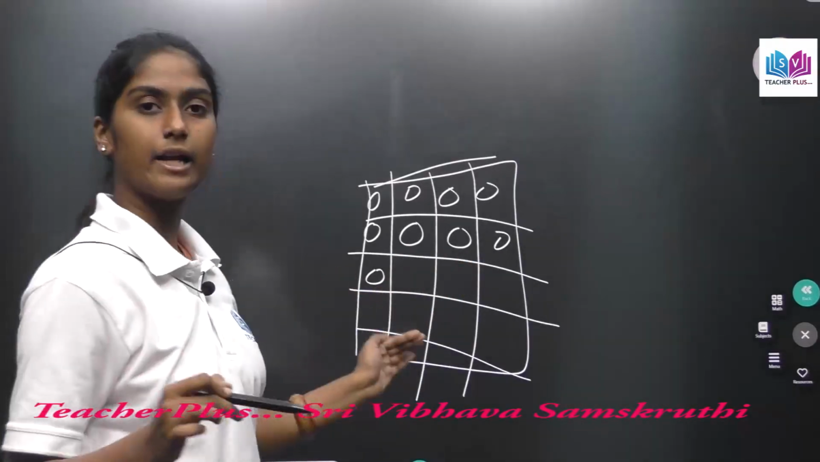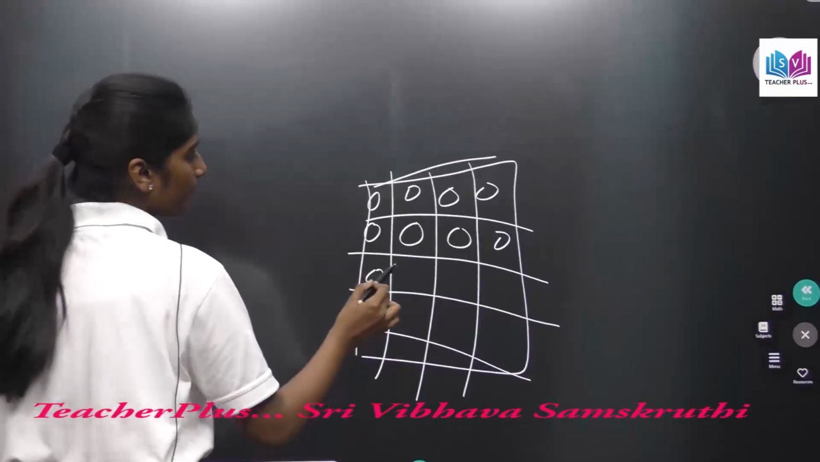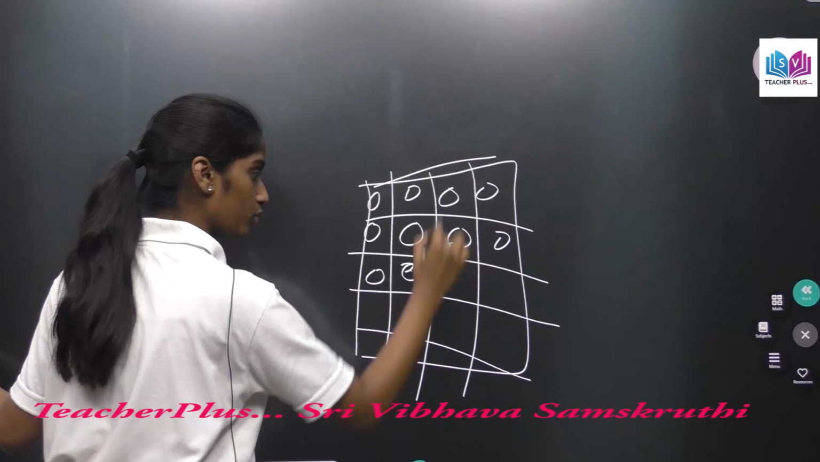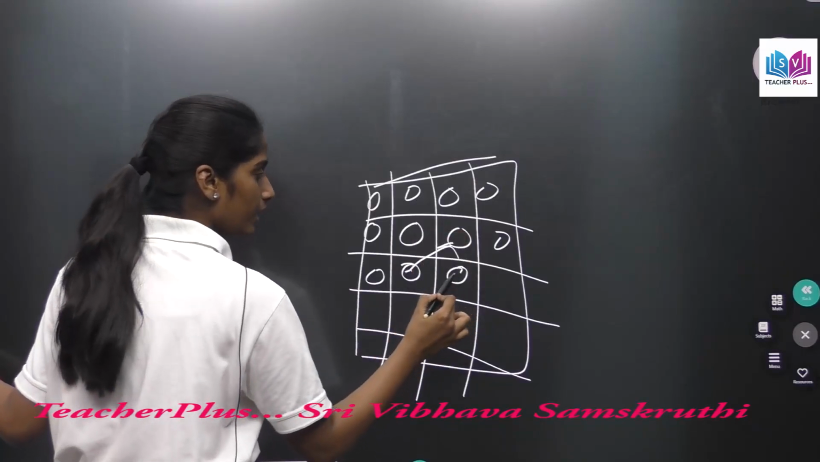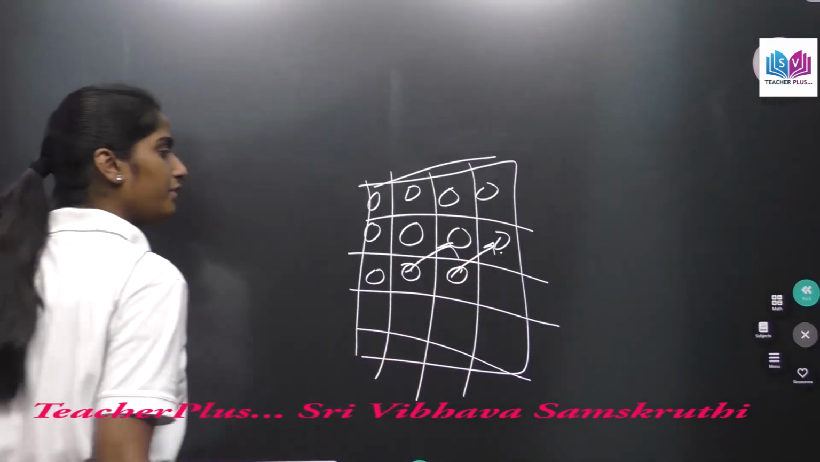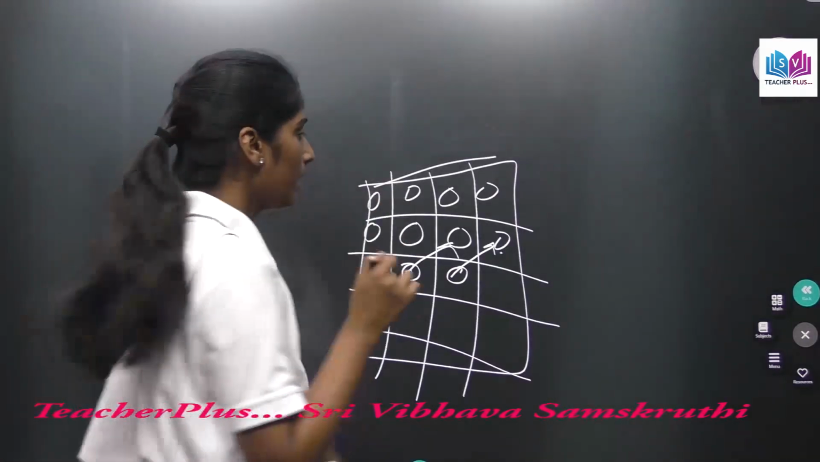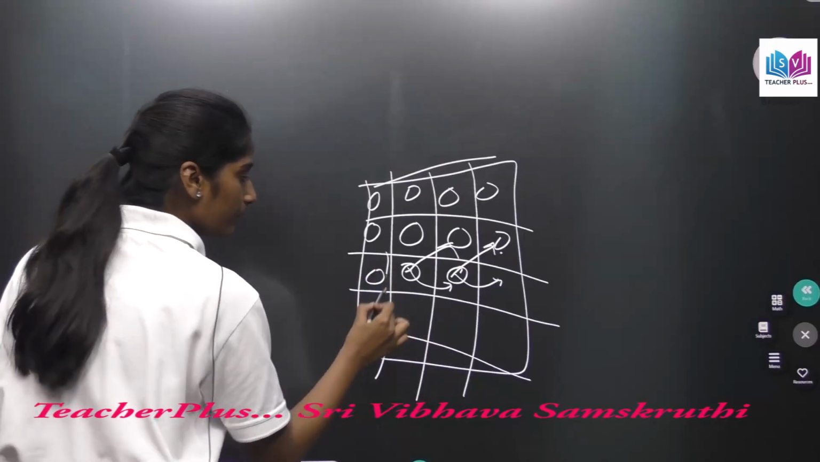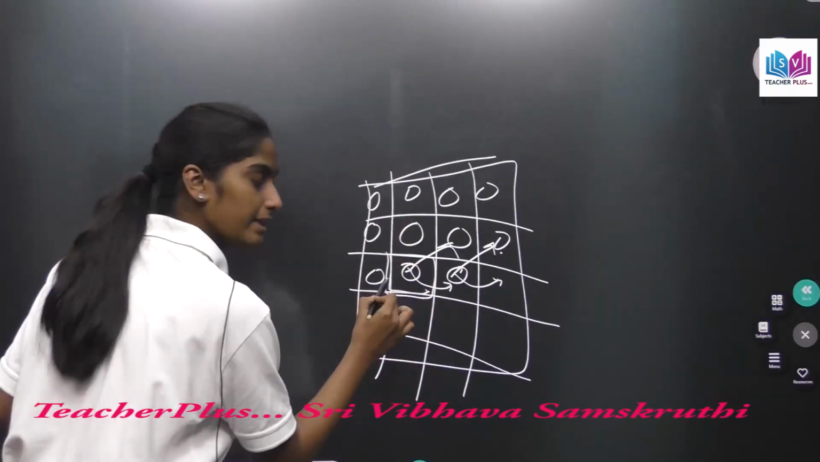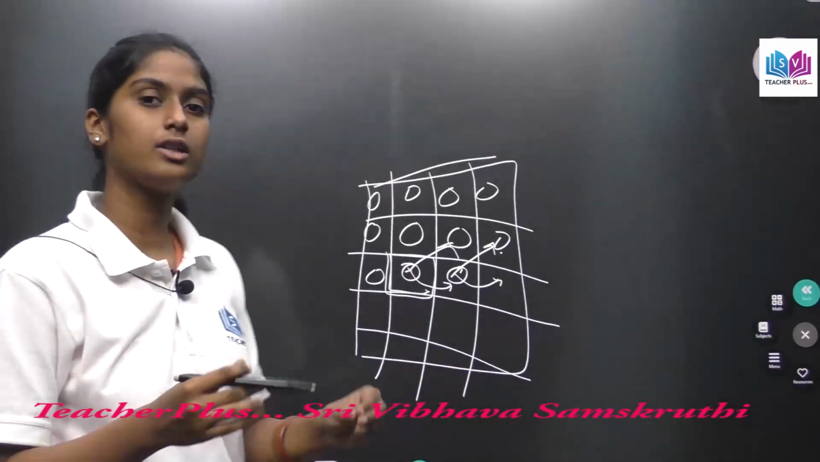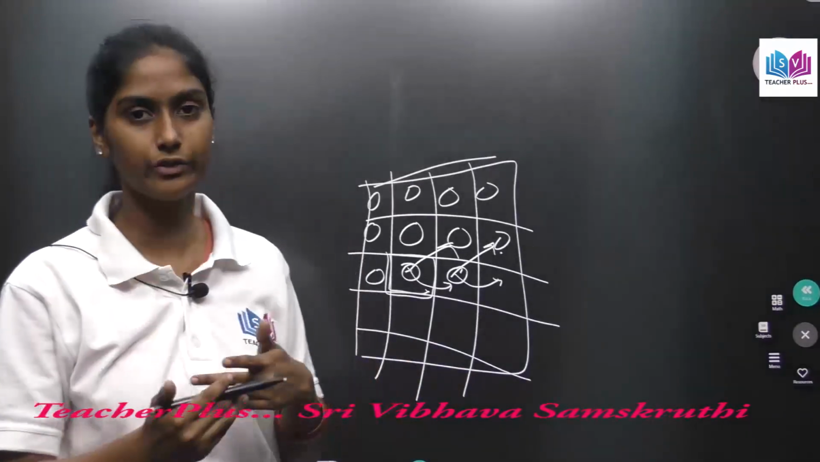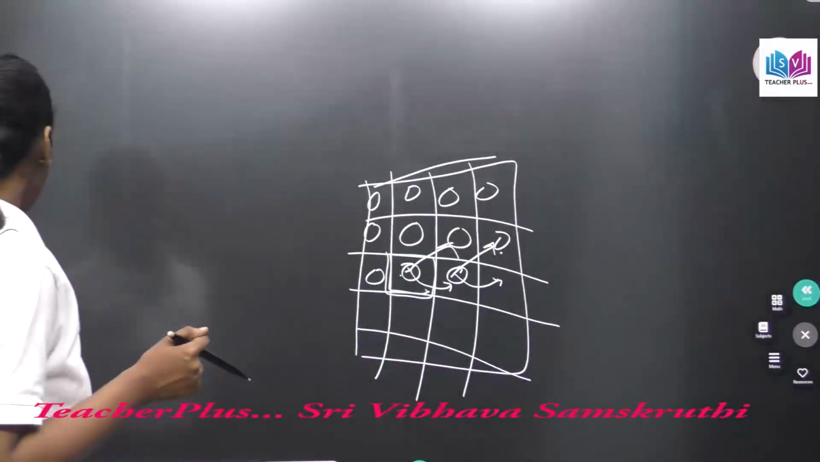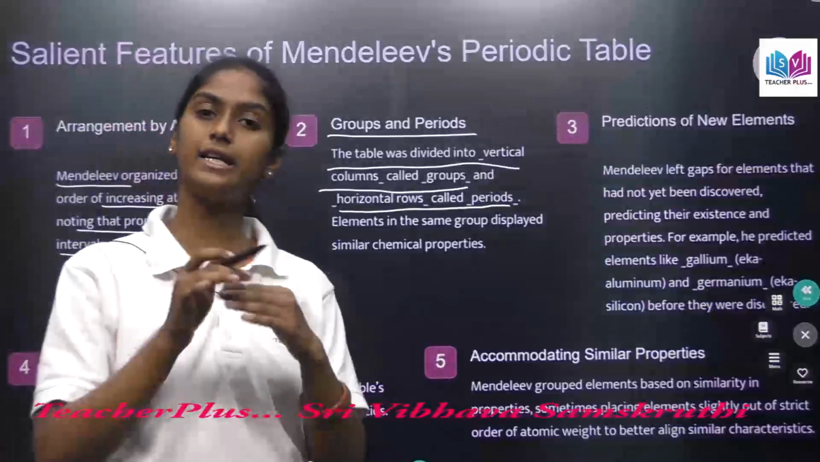But while he was arranging these elements, he noticed that the element which is supposed to be here is showing similar properties with this group, and the element which is coming here is showing similar properties with this group, which means they are being misplaced here, right? Which means this element should come here and this element should come here, which means the element which is supposed to be in this group, like in this place, is missing. So he thought that new elements are going to be discovered in future, and a few elements are missing because of that. So he left gaps for those missing elements in his table.